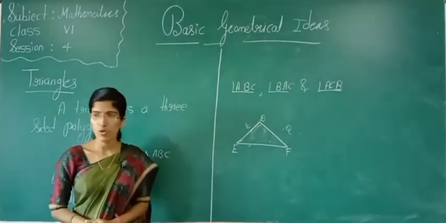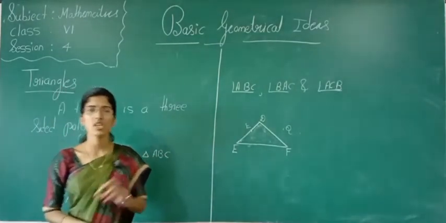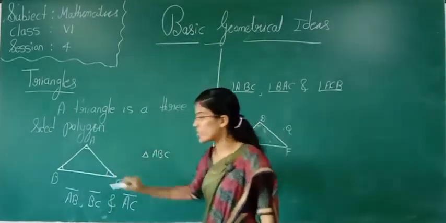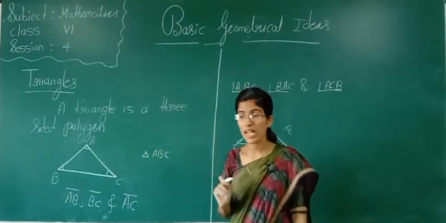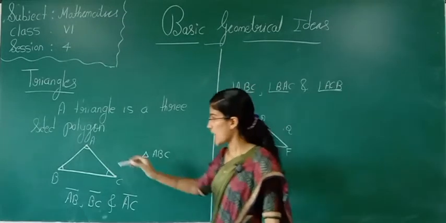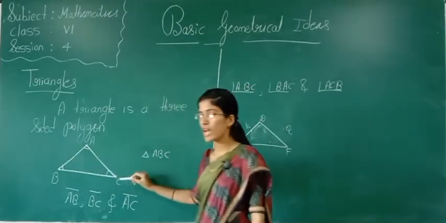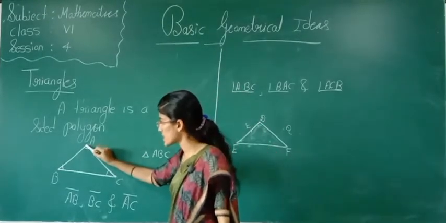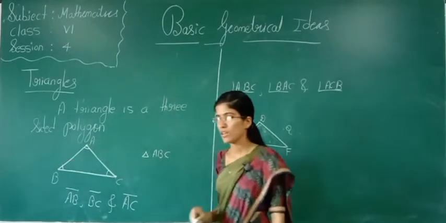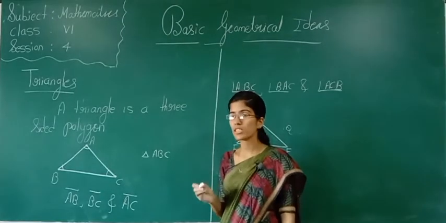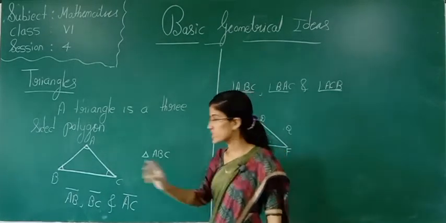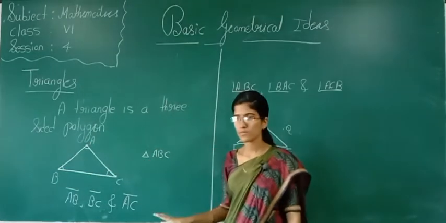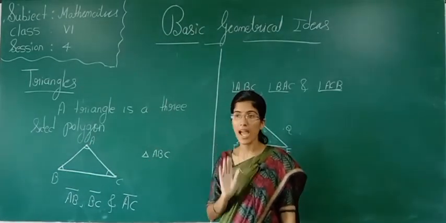Now once more, we have learnt about the triangle. A triangle is a three-sided polygon. It has 3 vertices, that is A, B, C. A triangle has 3 sides, which are AB, BC and AC. A triangle has 3 angles.